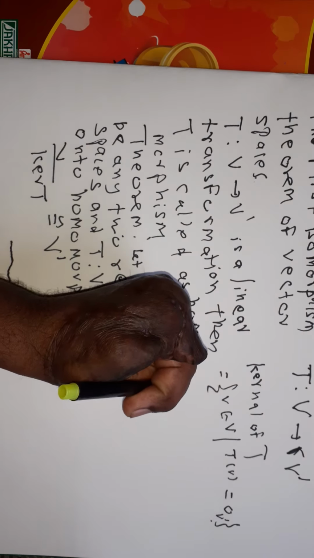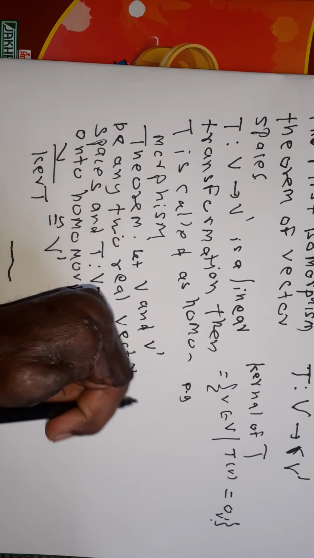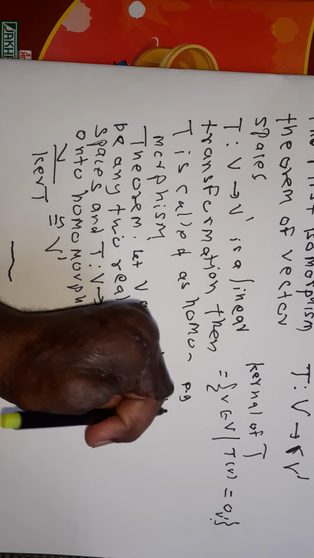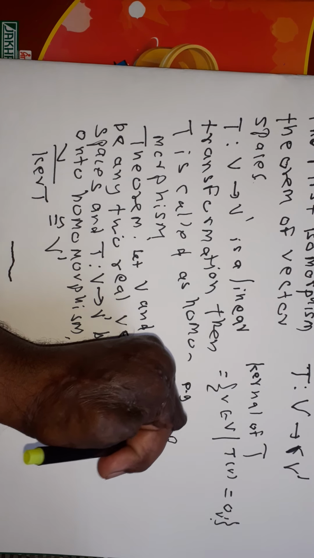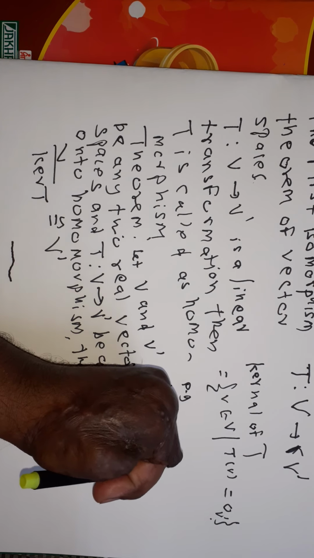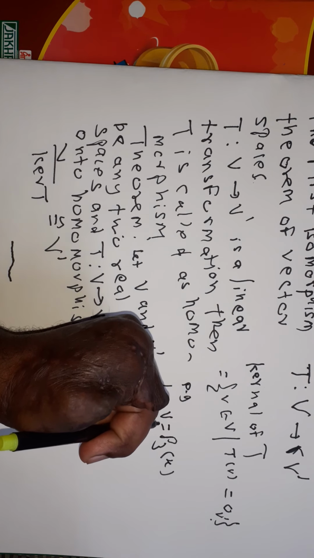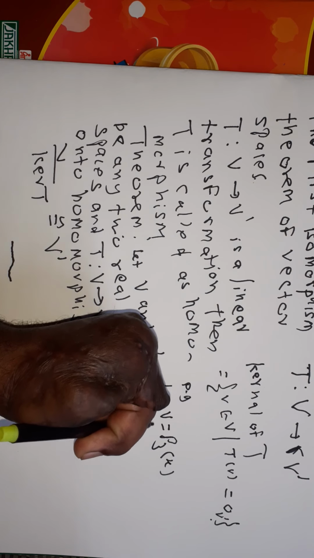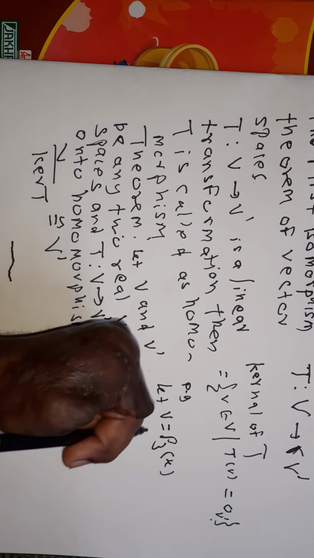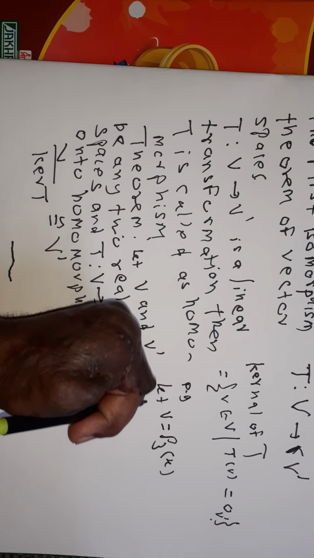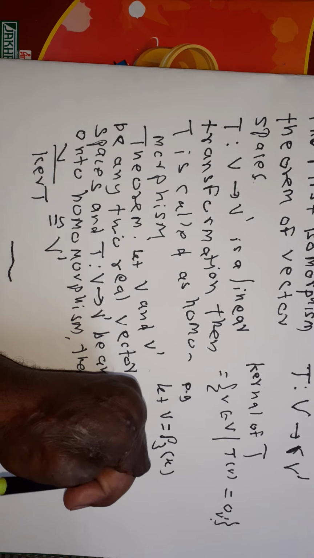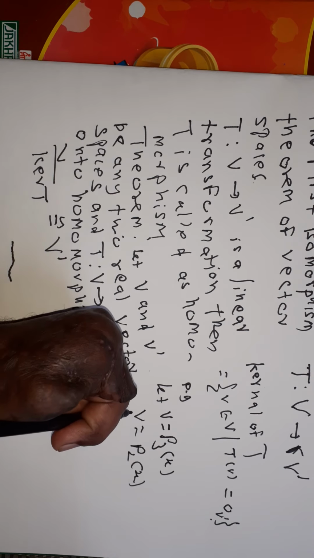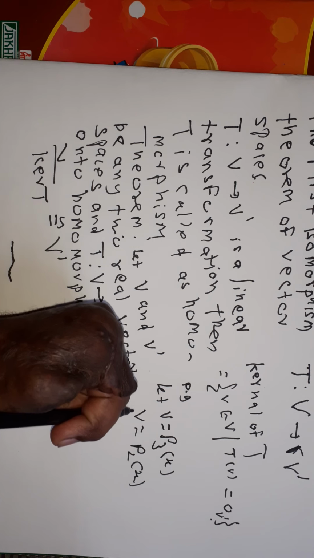For example, let V be equal to P3(x), the set of polynomials having degree 3 or less than 3. It is a real vector space. And V dash is equal to P2(x), the set of polynomials having degree 2 or less than 2.